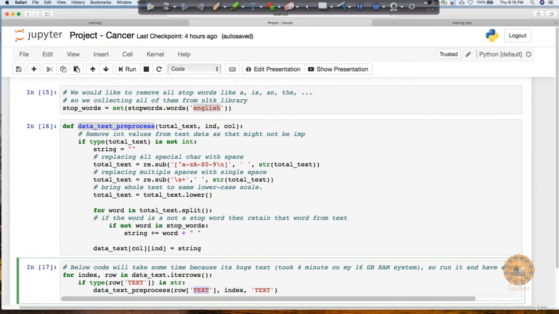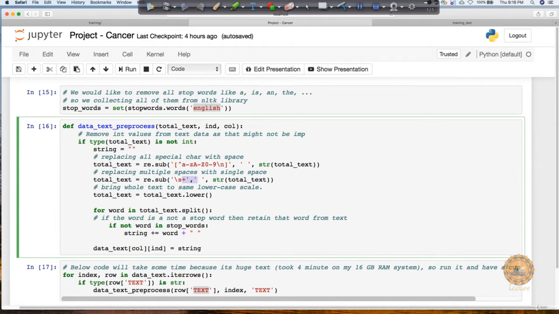If we do have special characters, it has no impact on my final analysis. Similarly, if we have multiple spaces, like I just explained, if you have tabs or double spaces, we would like to remove them. So we are replacing the tab with a single space, so that everything comes to a normal format.